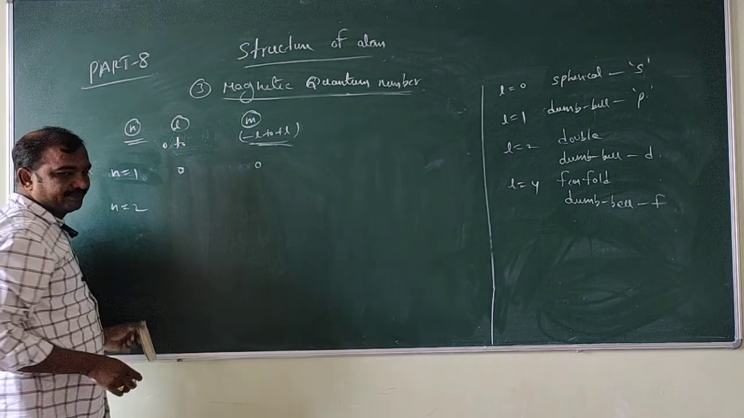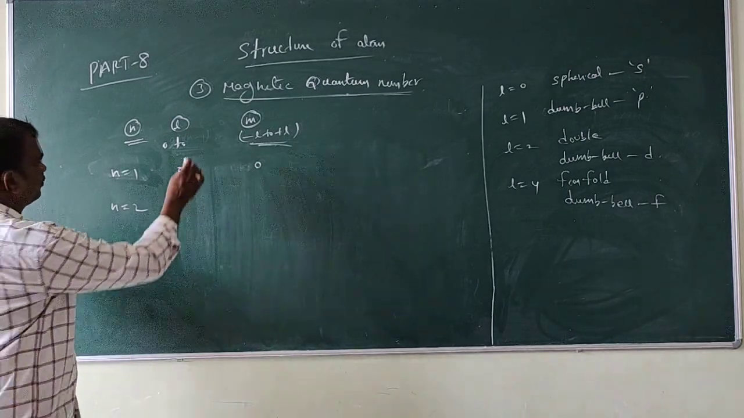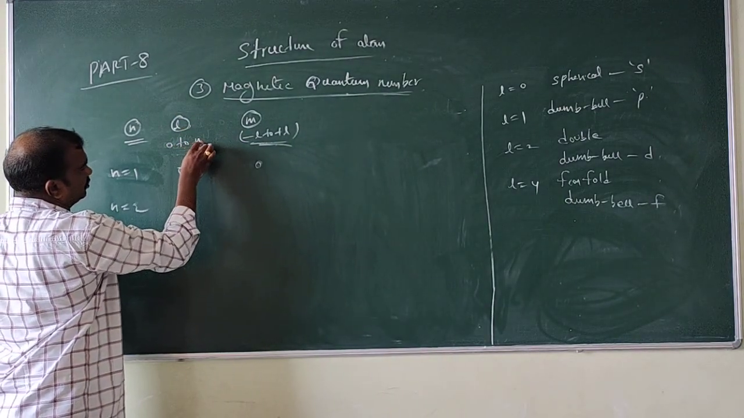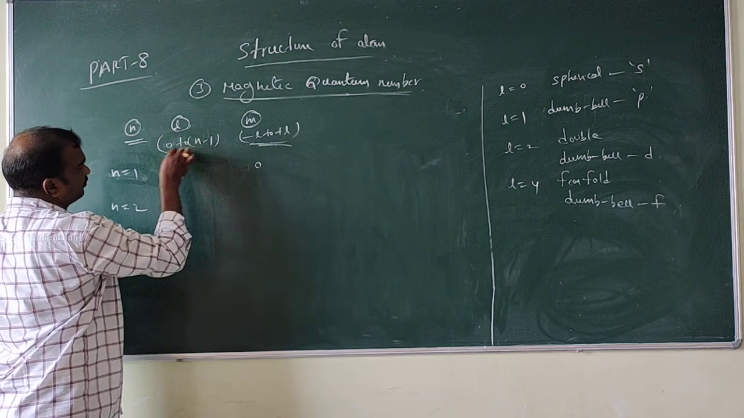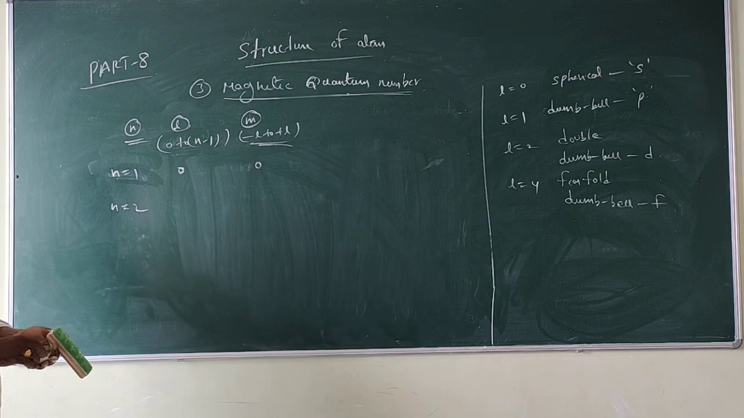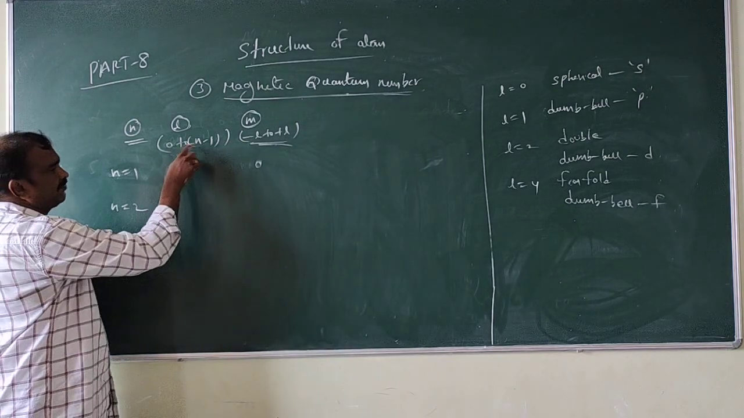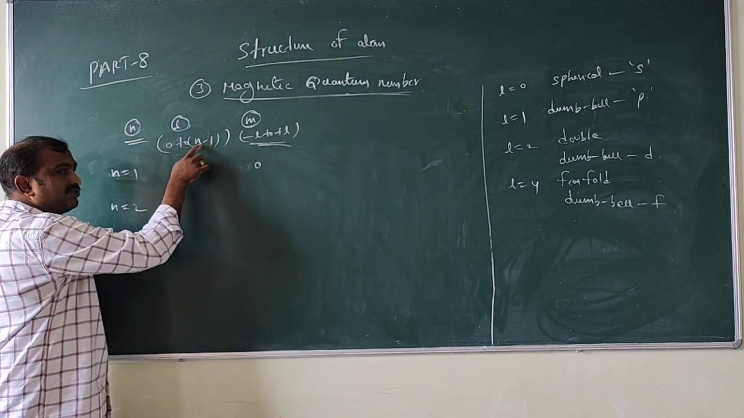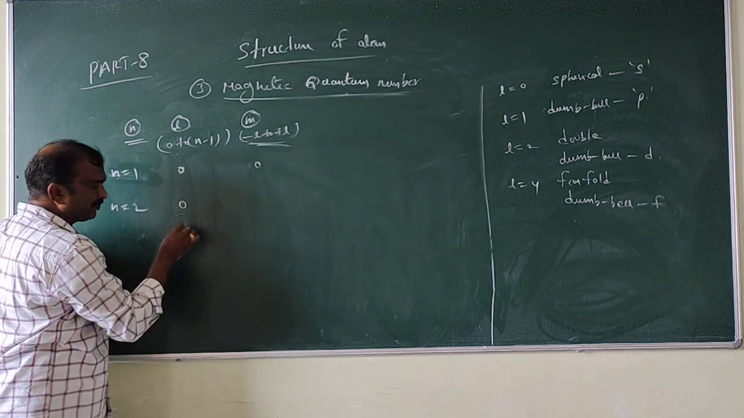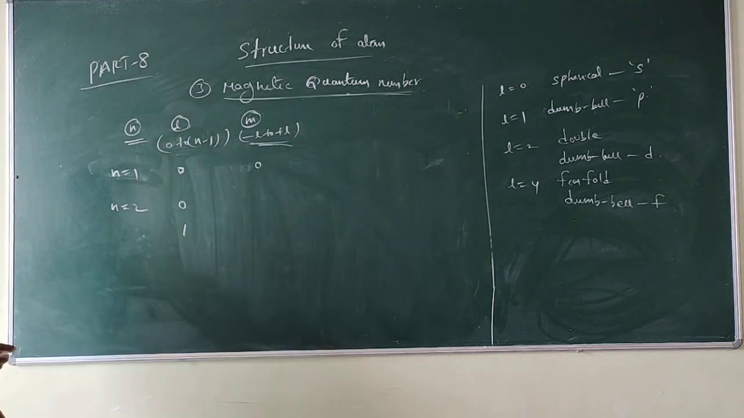0 to N minus 1. So N is equal to 2. If you substitute N is equal to 2 here, what will happen? 2 minus 1 means 1. So 0 to 1. That means 0 will come and also 1 will come.